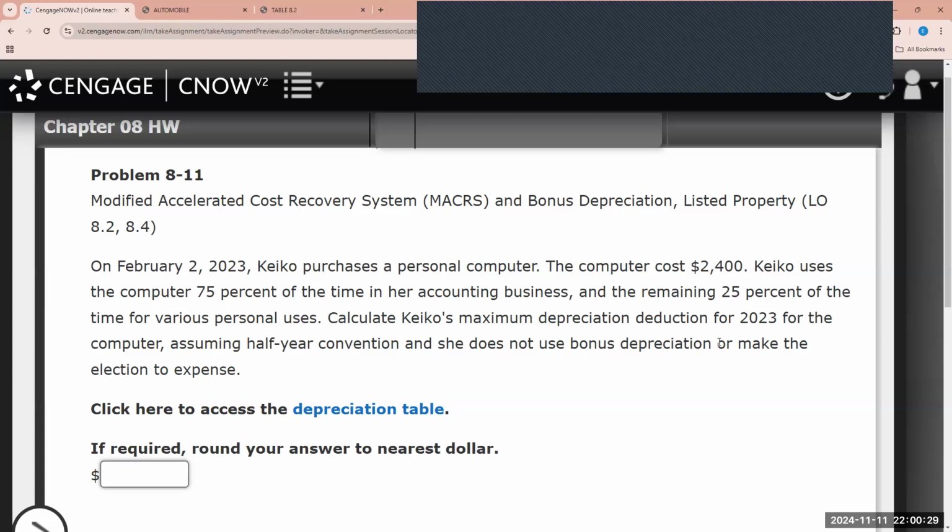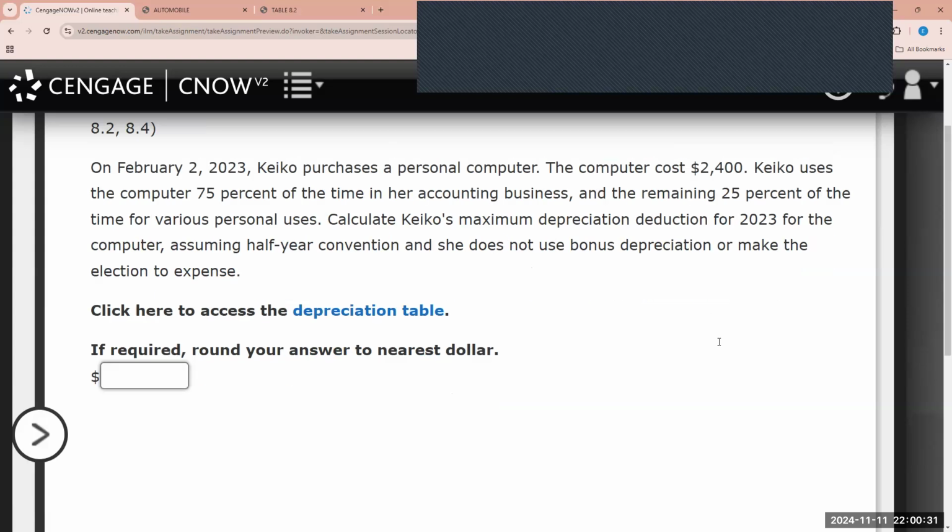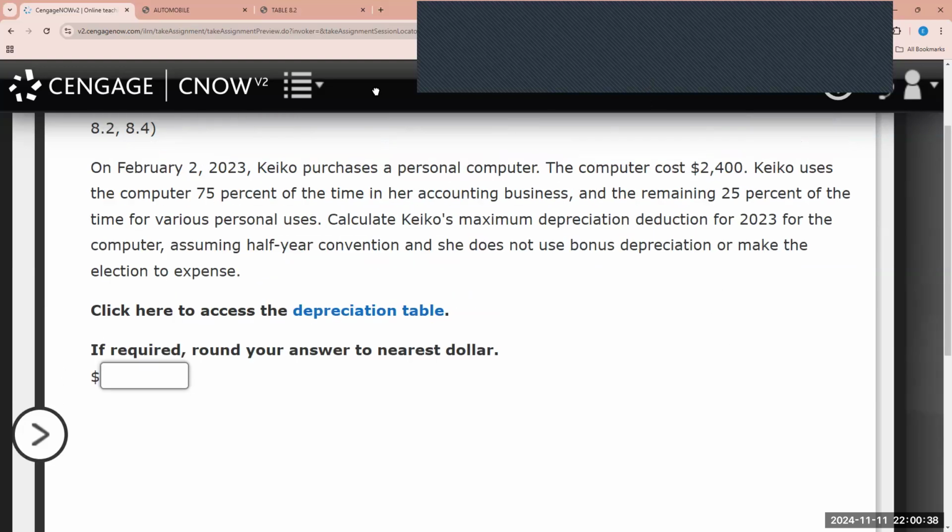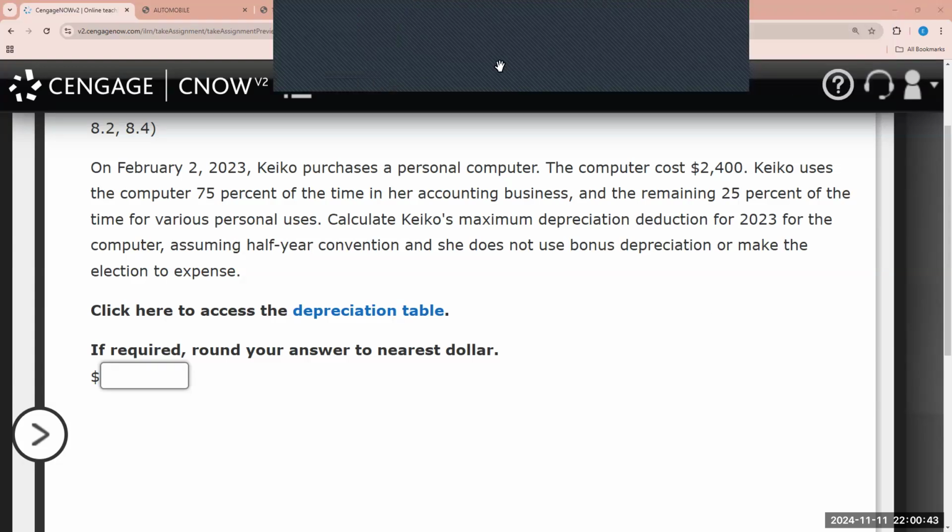All right, this brings us to our next question. Here it states, on February 2nd, 2023, Kiko purchases a personal computer. The computer costs $2,400. Kiko uses the computer 75% of the time in her accounting business and the remaining 25% of the time for various personal uses. Calculate Kiko's maximum depreciation deduction for 2023 for the computer, assuming half-year convention, and she does not use the bonus depreciation or make the election to expense.